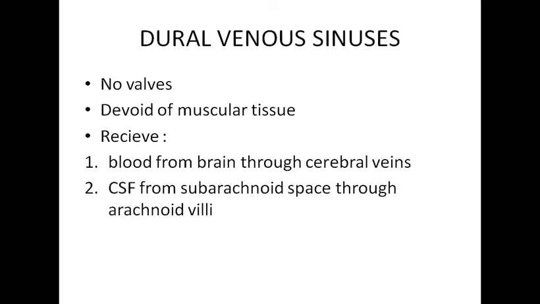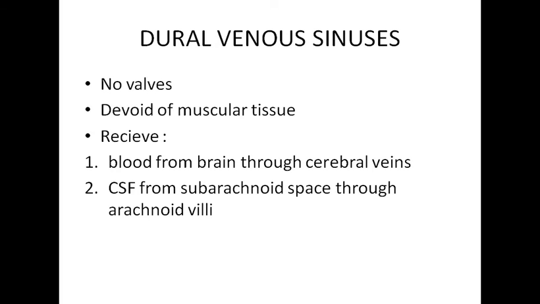Now these are the few characteristic points, very important. Dural venous sinuses have no valves, valveless होते हैं. These are devoid of muscular tissue. ठीक है, just use your logic क्योंकि हमने इसकी formation पढ़ ली है. It is the separation of two layers of dura mater, endosteal and meningeal, which at many places are united together and at few places they are separated from each other, forming the sinuses, right. So इसमें कहीं muscle है ही नहीं. So it is devoid of muscle tissue, it is devoid of valves, right, and it receives blood from where?